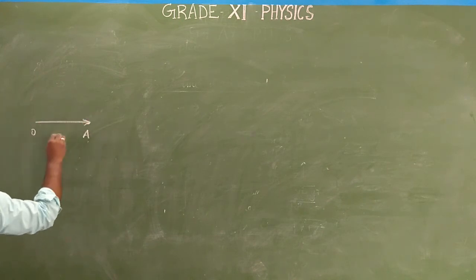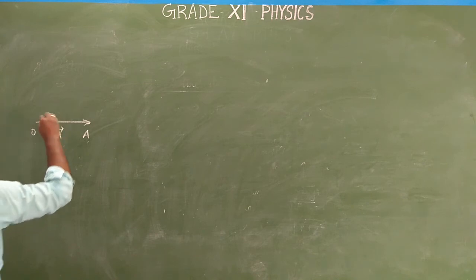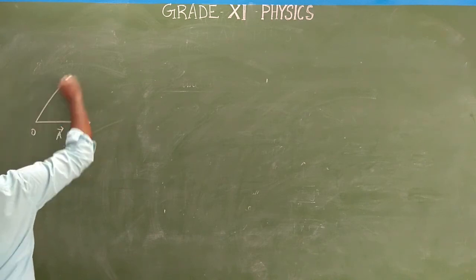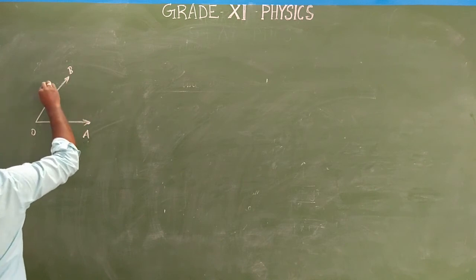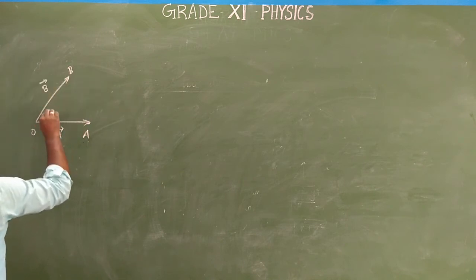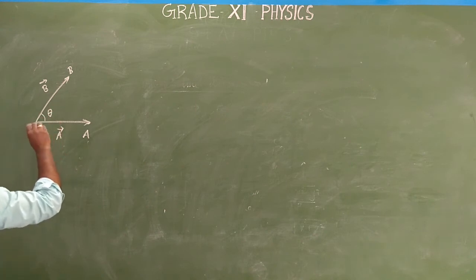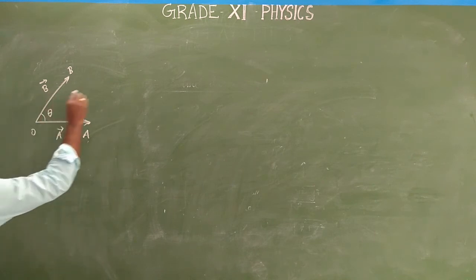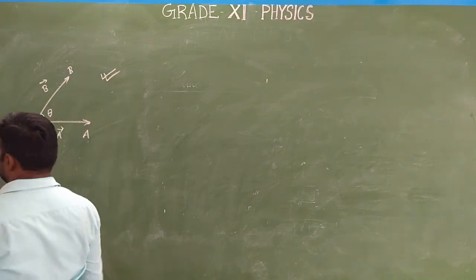OA as A vector and OB as B vector, making a common angle. So from the head of the first vector, the second vector starts. Okay, so this is how we should represent the vector in a correct manner.